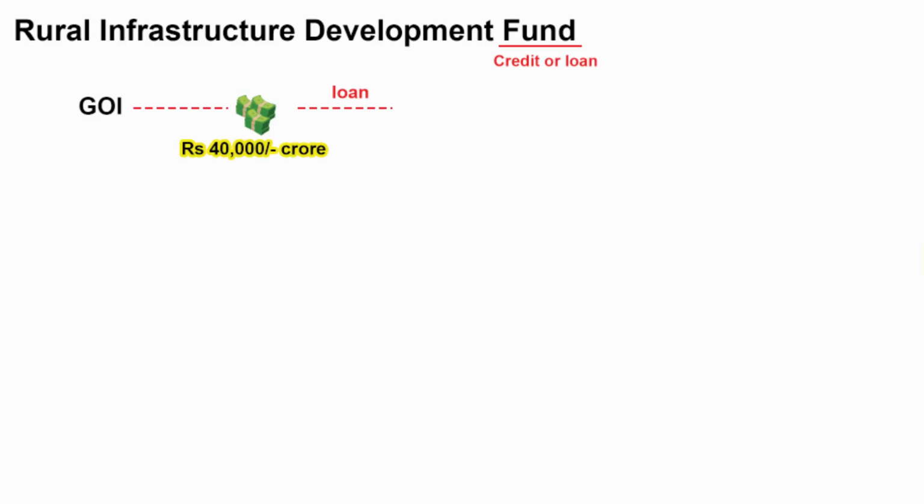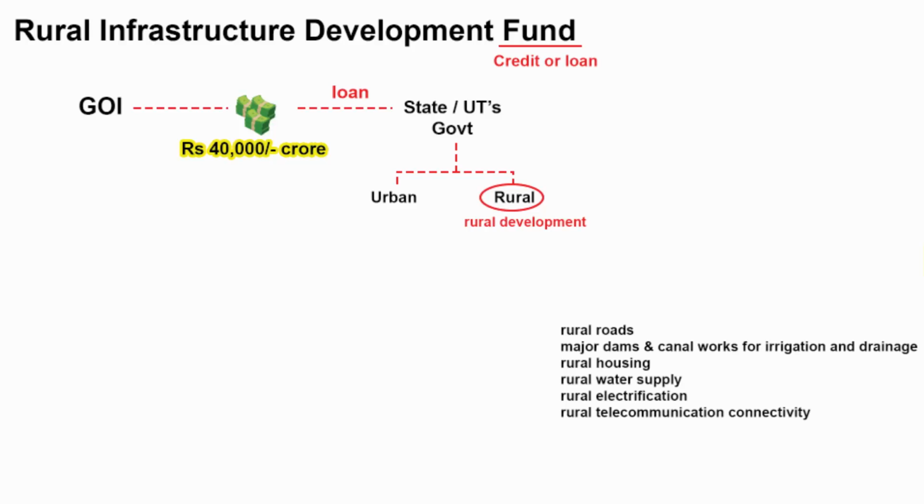Now who will receive this fund? It is going to be given to the state and union territories governments. Why? Because all the development related work in rural areas comes directly under the state government. These rural infrastructure projects typically include rural roads, major dams and canal works for irrigation and drainage, rural housing, rural water supply, rural electrification and rural telecommunication connectivity. Basically, you can categorize all the rural infrastructure projects under three main categories. They are agricultural and related sector, social sector and rural connectivity.